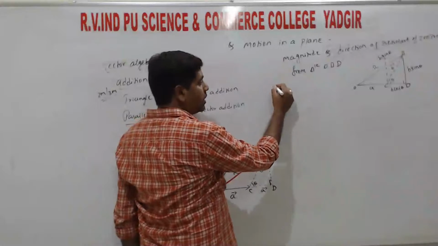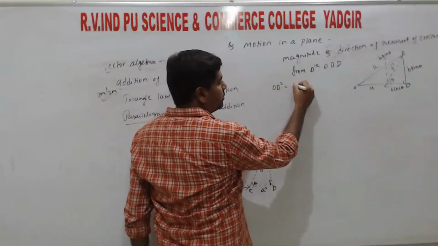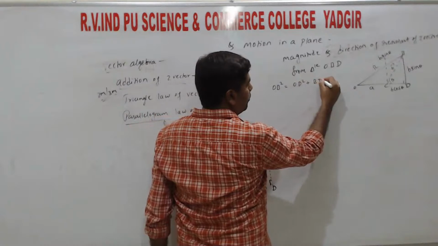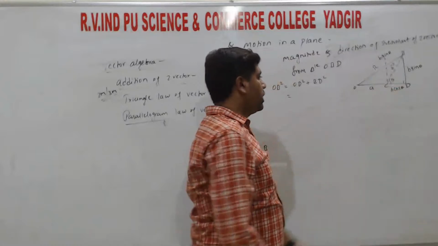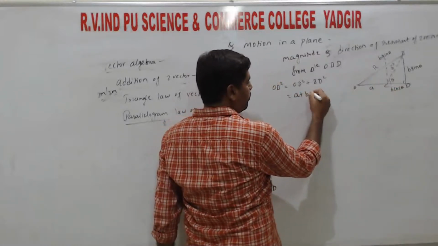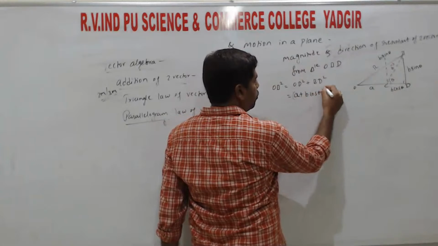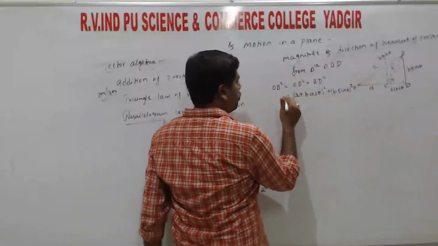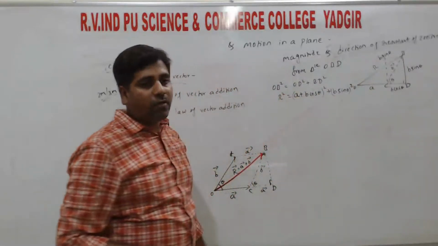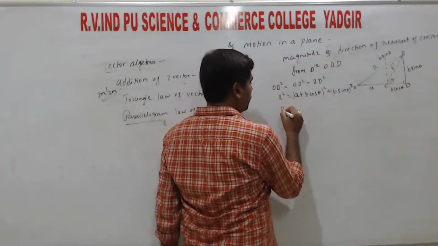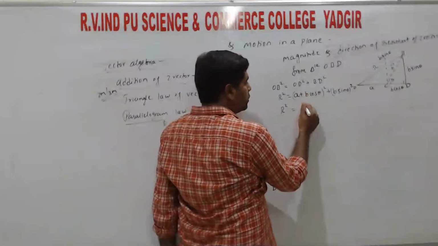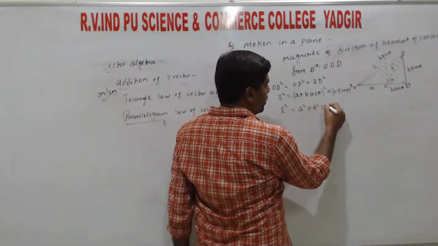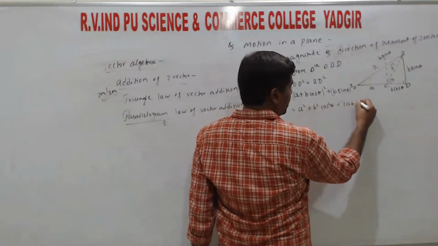From the Pythagoras theorem we can write OB square is equal to OD square plus BD square, right? OD is the total length from O to D, so OD is (A plus B cos theta) whole square, plus BD, which is (B sin theta) whole square. OB is R, the resultant of the vectors. So R square equals, expanding (A plus B cos theta) whole square, A square plus B square cos square theta plus 2AB cos theta.